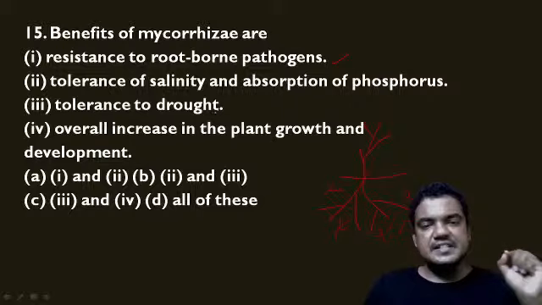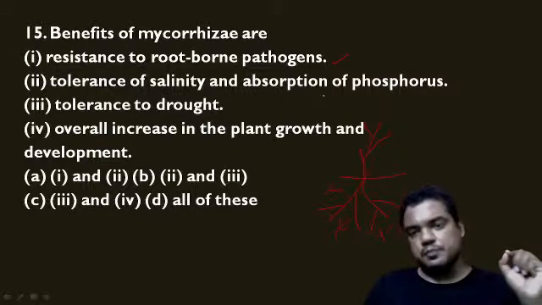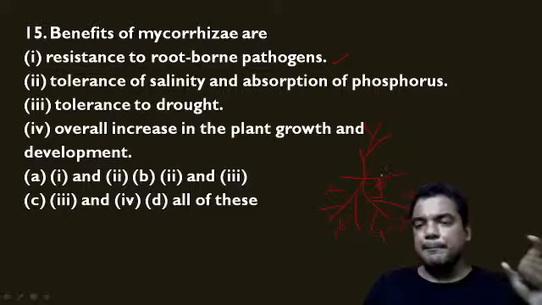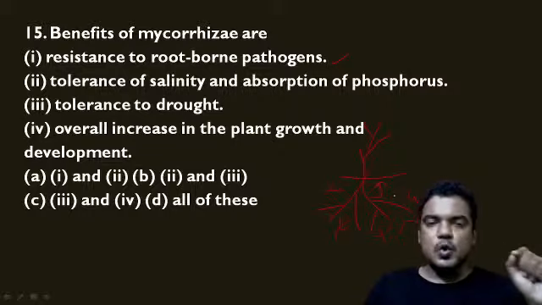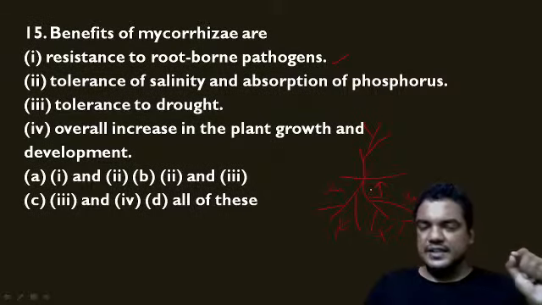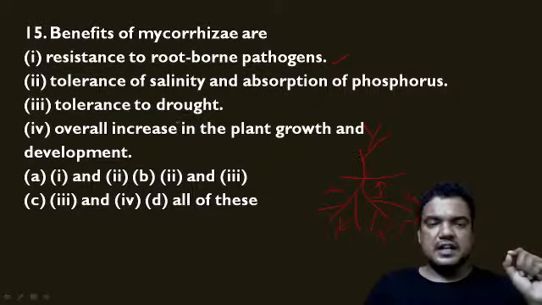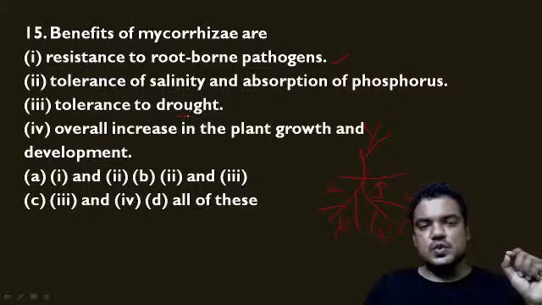Next, tolerance of salinity and absorption of phosphorus. Yes, the phosphorus is also absorbed more by the plant because of this fungus. Because of this fungus, the plant now absorbs a greater amount of phosphorus. At the same time, the plant gets a tolerance for salinity. The third one is tolerance to drought.